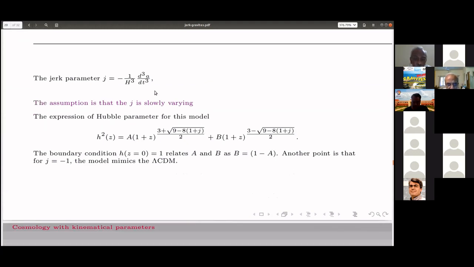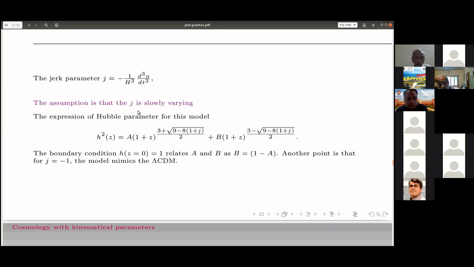We start with this equation, the definition of jerk. We write jerk as a function of z in place of t, and the first integral will give us this, with the assumption that j is very slowly varying. So for the purpose of integration in a small interval of z, we can assume j to be a constant. In the previous reconstruction, where we had a term like C1 times (1 plus z) whole cube, there was no such assumption, and j was free to vary.